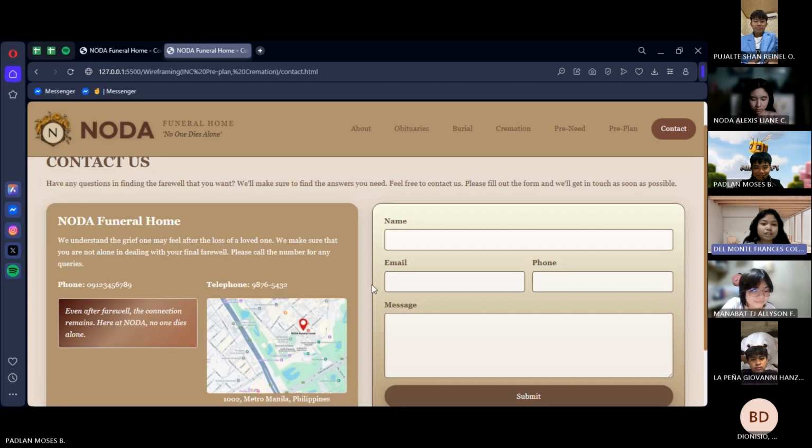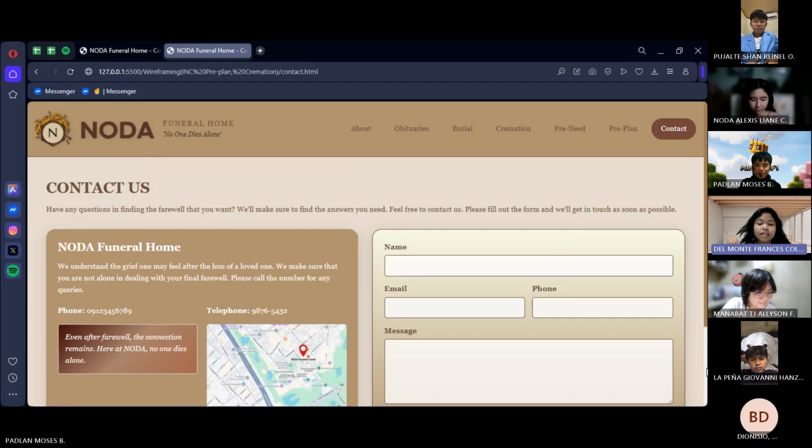Now, all of this confirms the principles in HCI, which are visibility and feedback, consistency, minimalism or simplicity, as well as user control and freedom. Visibility and feedback: here we provide you an immediate status that will notify you which part of our website you are in. We are also able to indicate if your message has been successfully delivered. Consistency and minimalism or simplicity is seen throughout every page on our website.